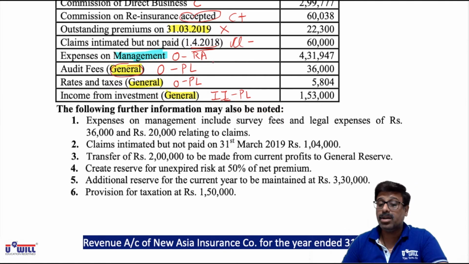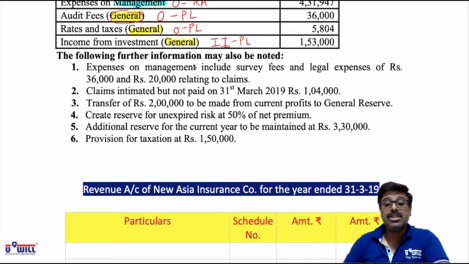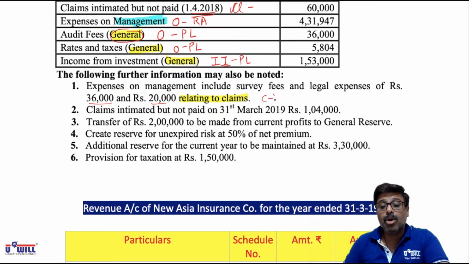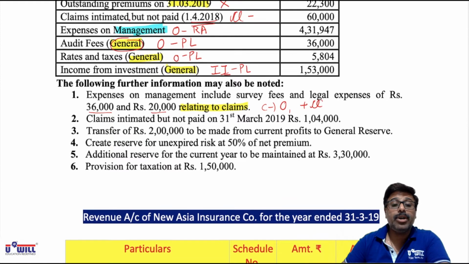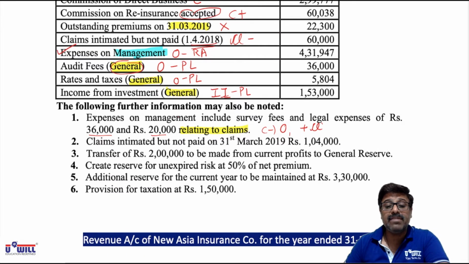Now, expenses on management includes survey fees and legal fees of 36,000 and 20,000 relating to claims. Since it is relating to claims, we will minus from operating expenses and plus in claims. So put a tick on expenses on management, which includes it. From there, this 36,000 and 20,000 we will minus.